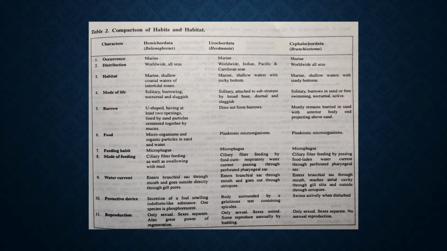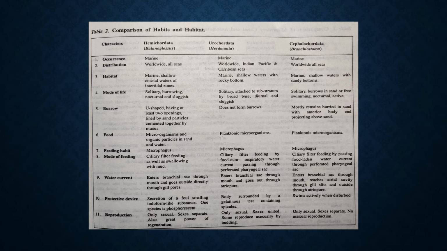Sexes separate means there are male and female Balaenoglossus separately. Then in Herdmania, sexes are united, male and female organs are present in the same animal, and some Herdmania also reproduce asexually by budding. Then in Branchiostoma, the sexes are separate and there is no asexual reproduction.